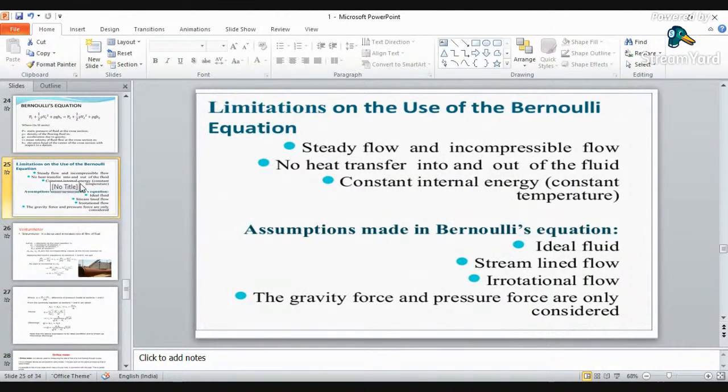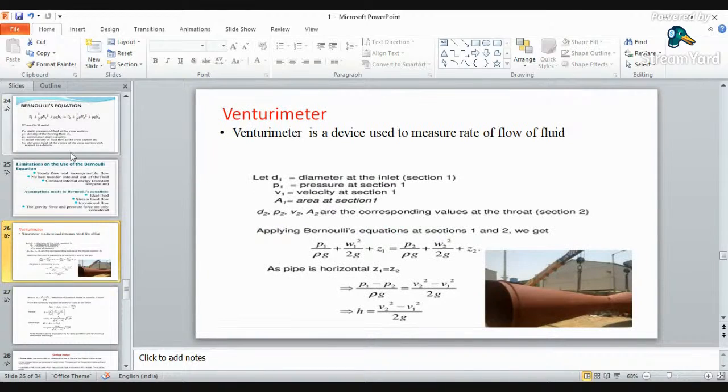The first application of the Bernoulli equation was implemented on the venturimeter. A venturimeter is based on the principle of the Bernoulli equation. It is a device used to measure the rate of flow, that is, the total quantity or the discharge. You can see a venturimeter in your laboratories for open channels.